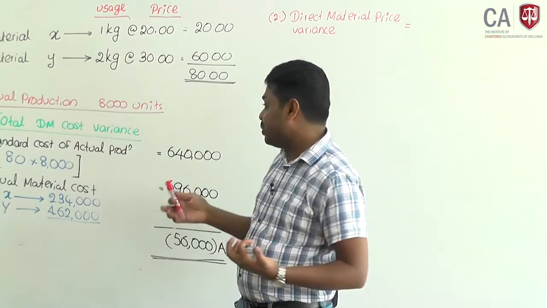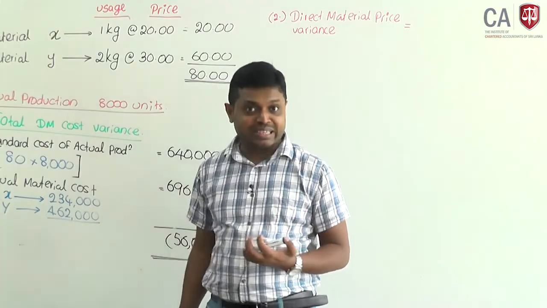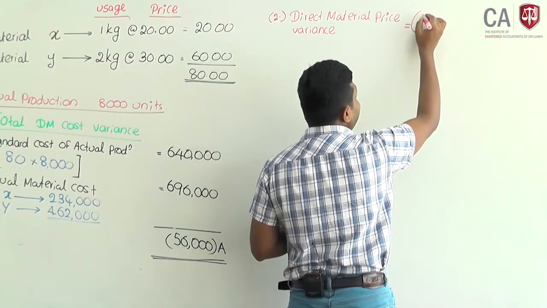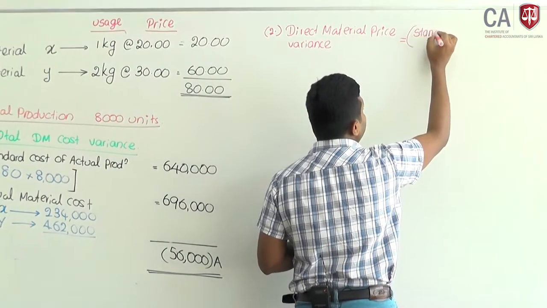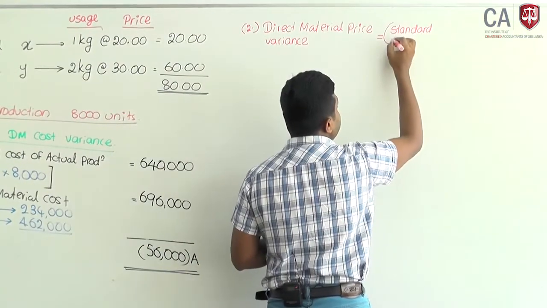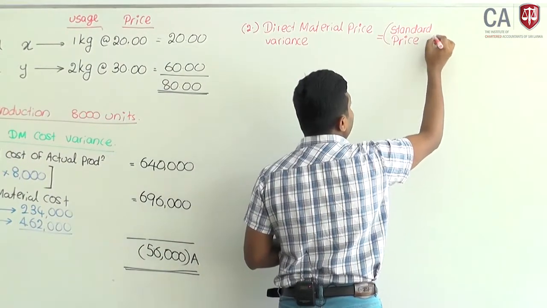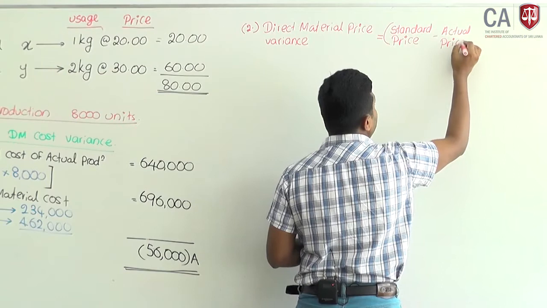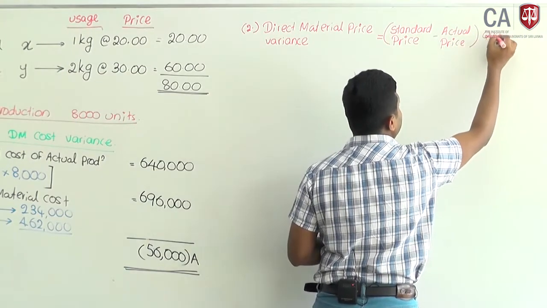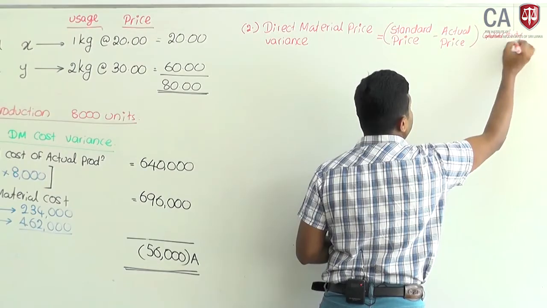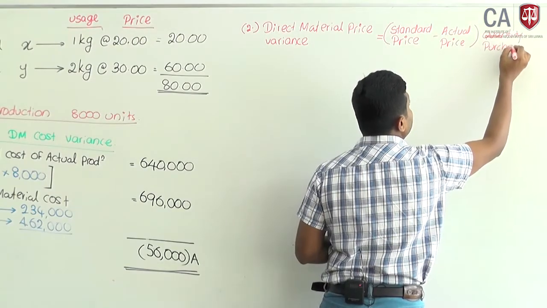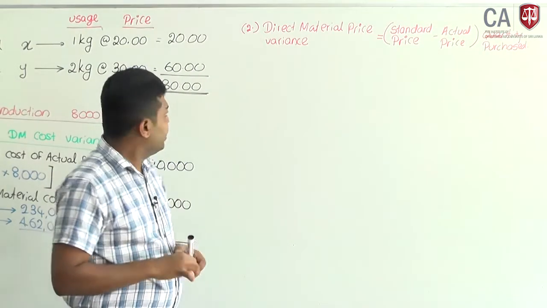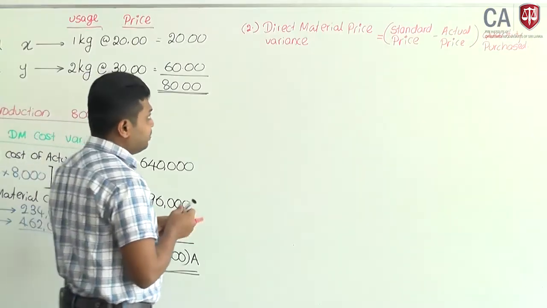That difference should be multiplied by the number of units you have purchased, the impact of price change. Therefore, here it is very easy: standard price minus actual price, into quantity purchased.